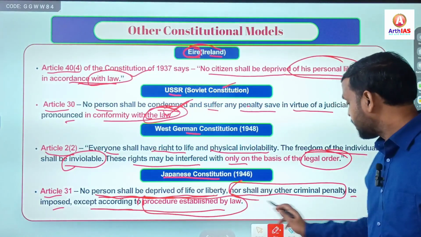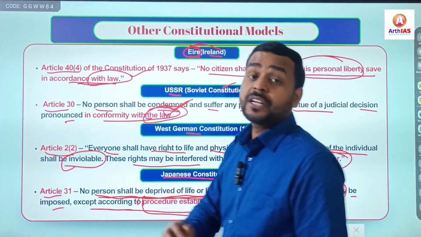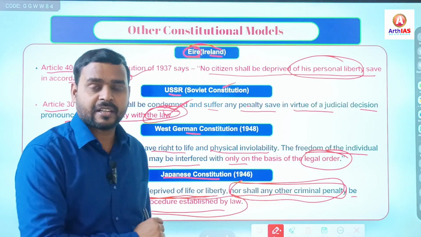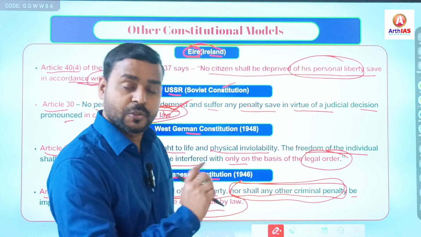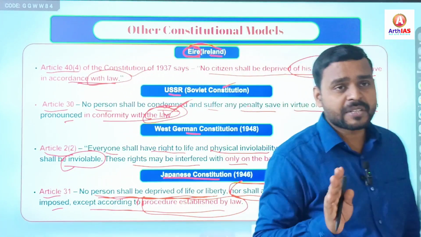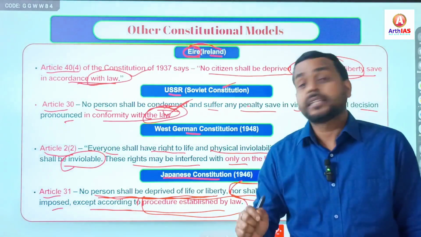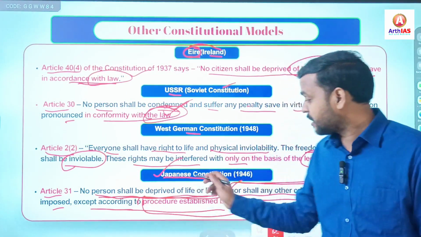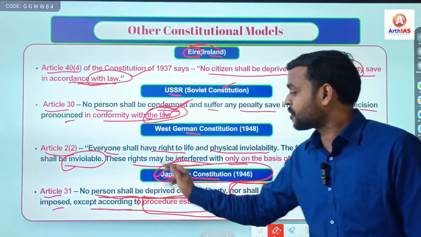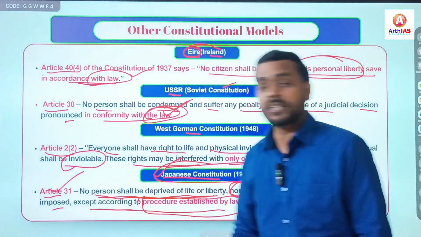But the Japanese Constitution is broader. It includes other types of penalties, other types of punishments also. Simple. That is the basic difference. So now be very specific, very clear that the actual origin of the concept of procedure established by law is nothing but the Japanese Constitution under Article 31.